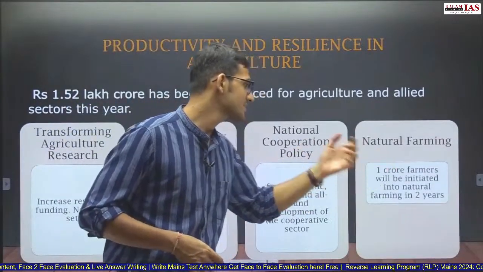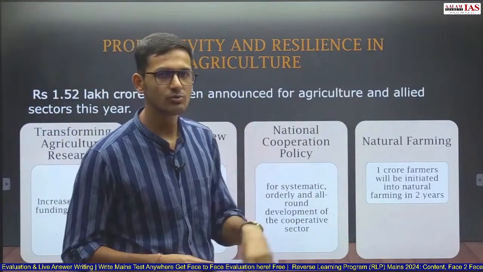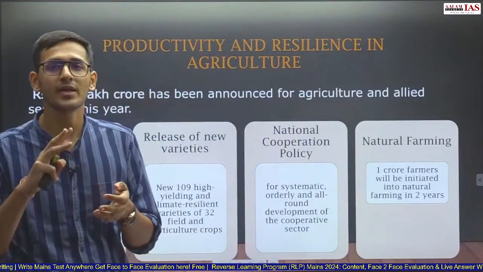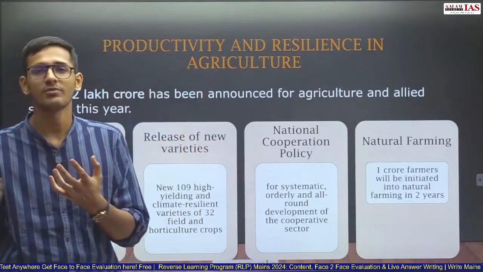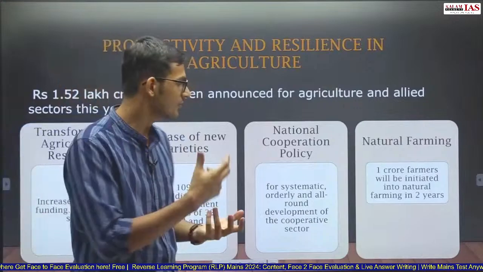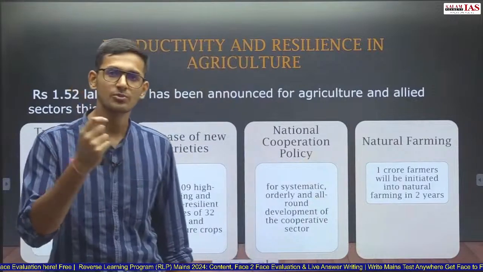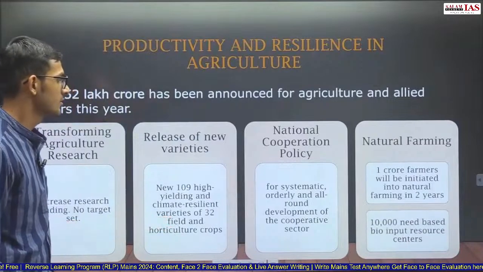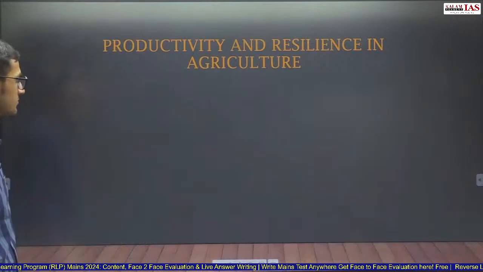Natural farming, the government has said that 1 crore farmers will be initiated into natural farming in 2 years. Now this is the target that the government has set. Again, any question on agriculture, any question on climate change, or any question on natural farming itself, zero budget natural farming, again question can be framed around zero budget natural farming. You can use this, that the government has set the target of 1 crore farmers to be initiated into natural farming in the next 2 years. 10,000 need-based bio-input resource centers will also be established.